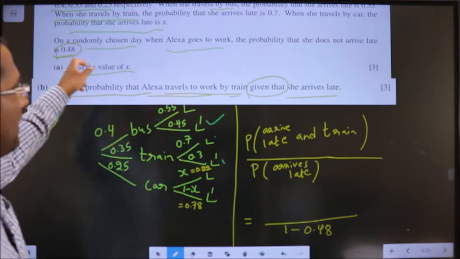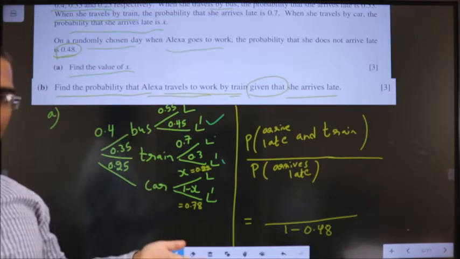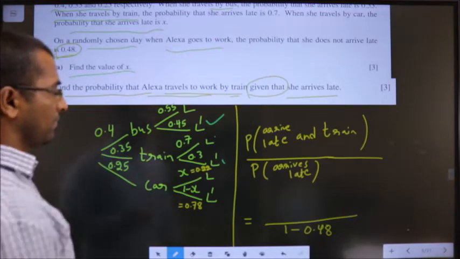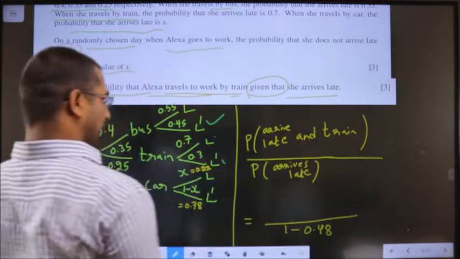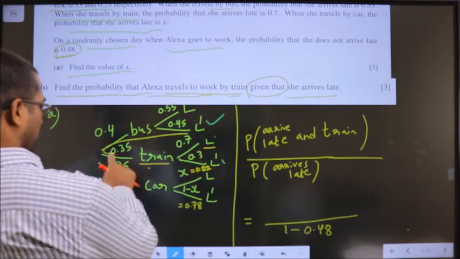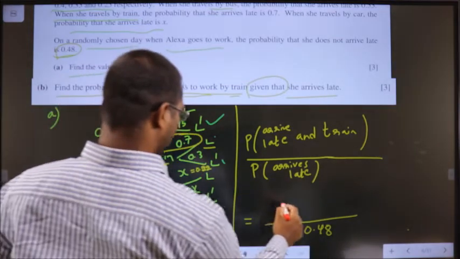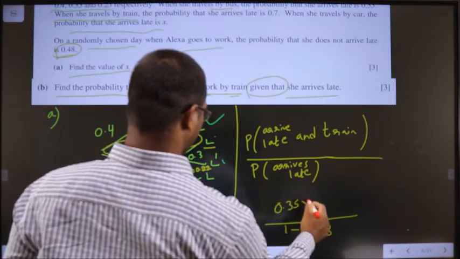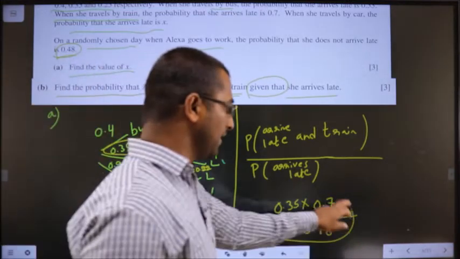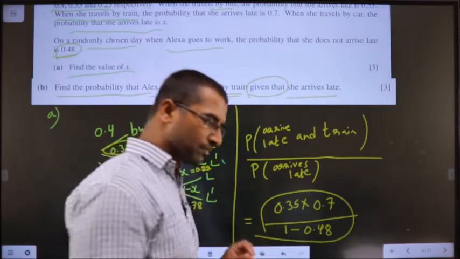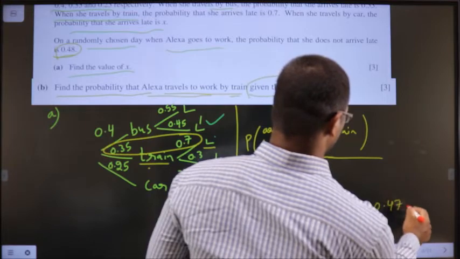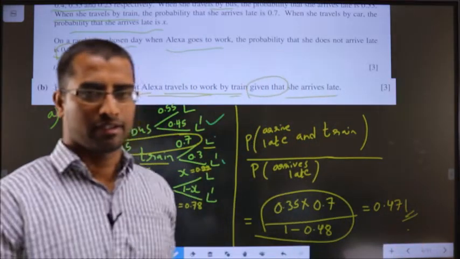Next. Arriving late and train. So train arriving late is this. So these two will come in the numerator. So 0.35 into 0.7. Put this entire thing at once in the calculator. You will get the answer to be 0.471.